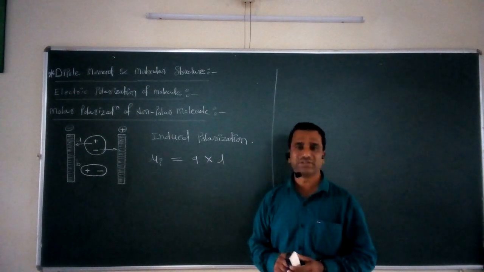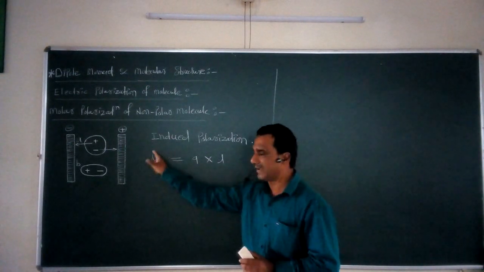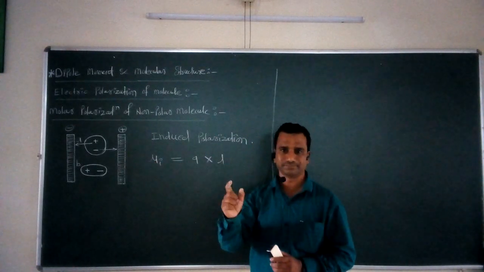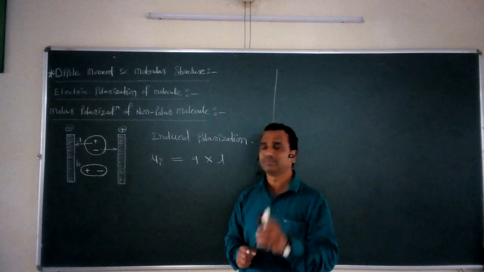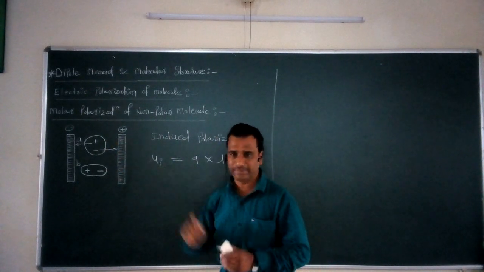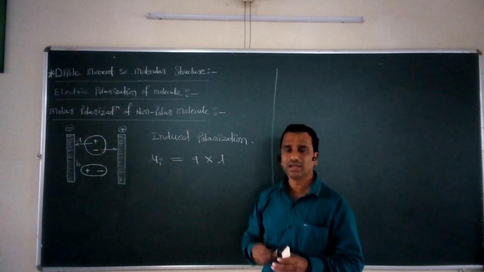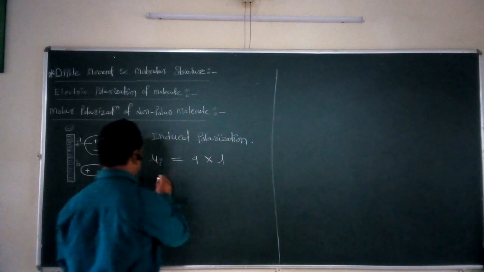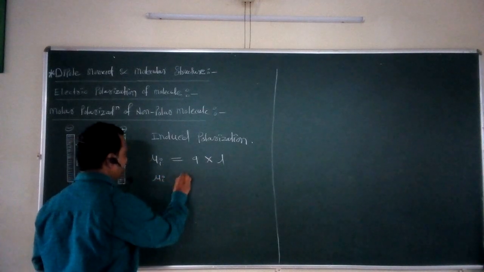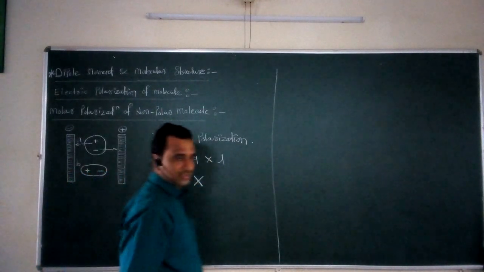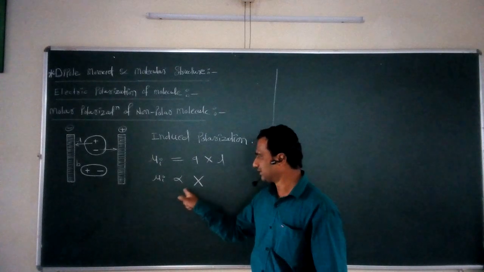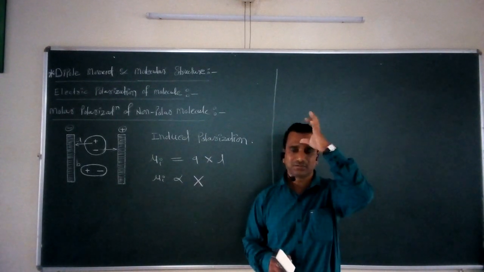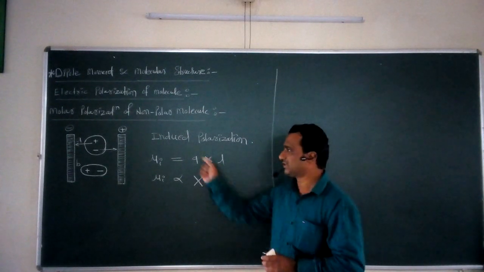The second factor we consider here is that the magnitude of this induced dipole moment depends upon the strength of the external electric field. So how is it correlated with this external strength? Mu I is directly proportional to capital X, where capital X is the strength of the external electric field.